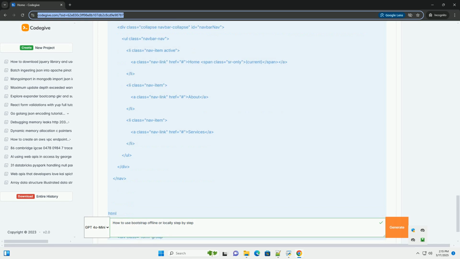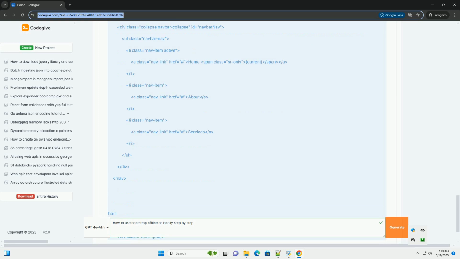3. Create your project folder and HTML file. 1. Create a new folder for your web project, example My Bootstrap project. 2. Move the Bootstrap 5.3.3 dist folder, or rename it to something simpler like Bootstrap, into your project folder. Your project structure should now look something like this. 3. Create an index.html file inside your My Bootstrap project folder.